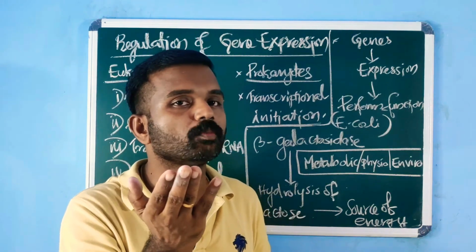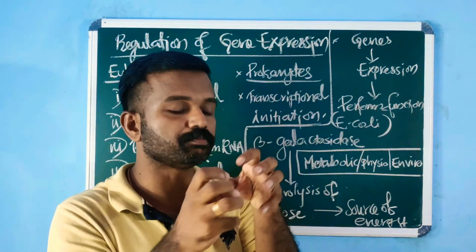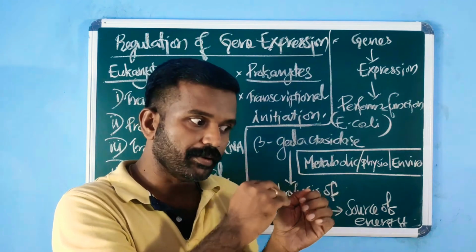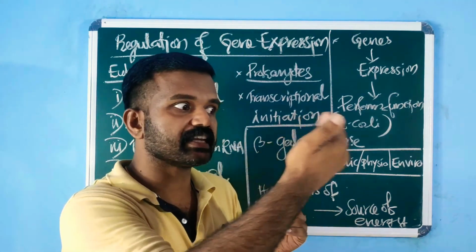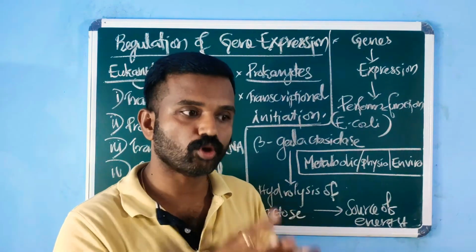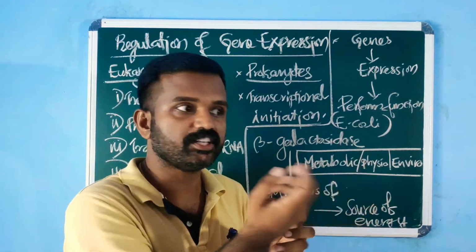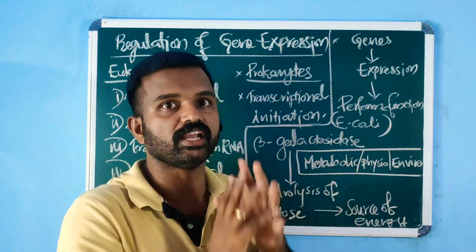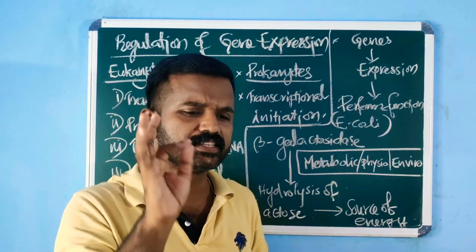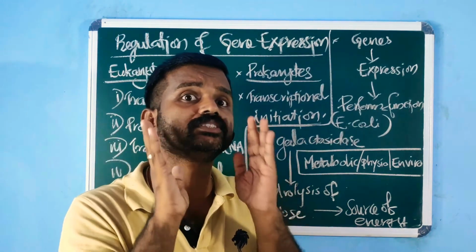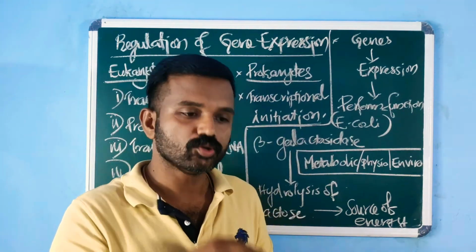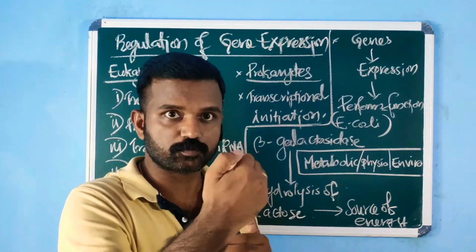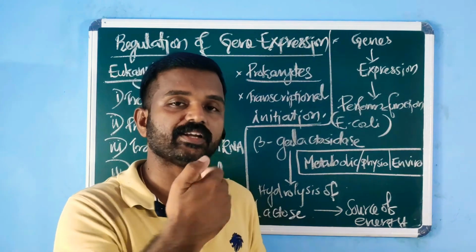According to central dogma, the genetic information present in DNA will be transcribed in the form of mRNA, and finally translated into protein. So a gene will be expressed in the form of a polypeptide or protein. So gene expression, in simple terms, is nothing but protein synthesis. Okay, so how is this gene expression or protein synthesis regulated?